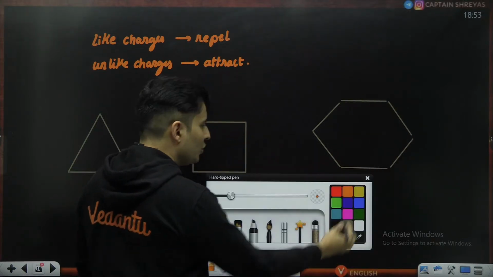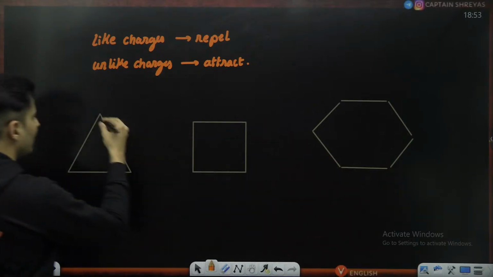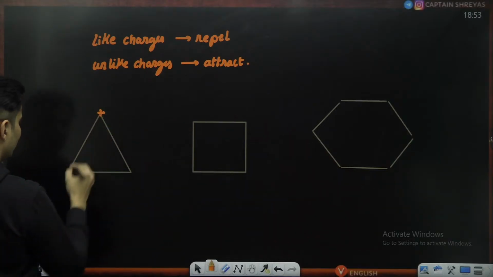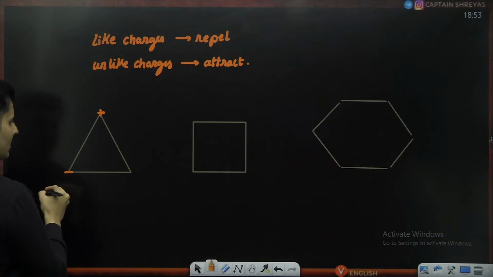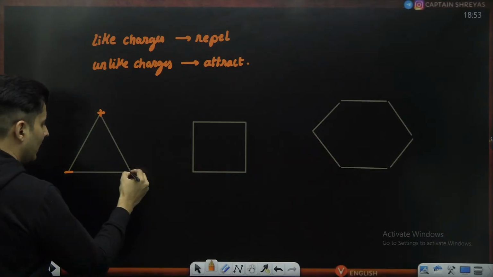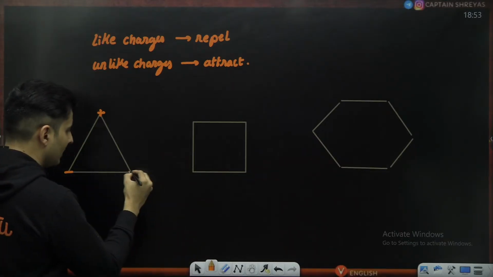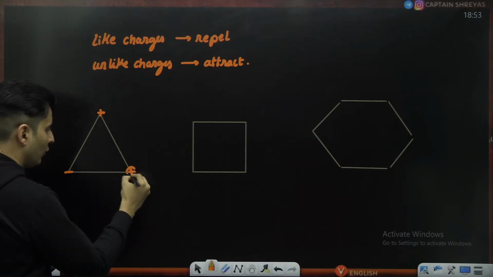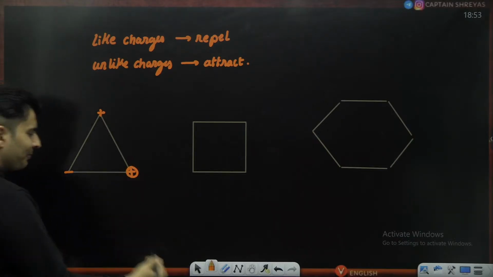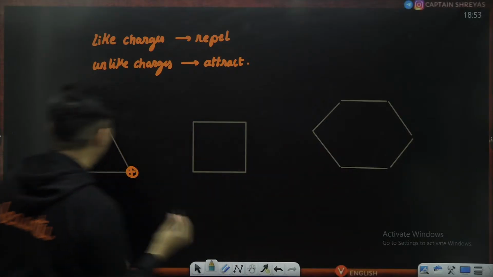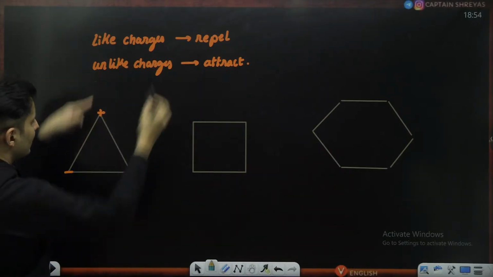And you might be given some charges somewhere here and there. So let's say there is a positive charge here, there is a negative charge here. And then if there is another positive charge here, they might ask you what is the force on this one.